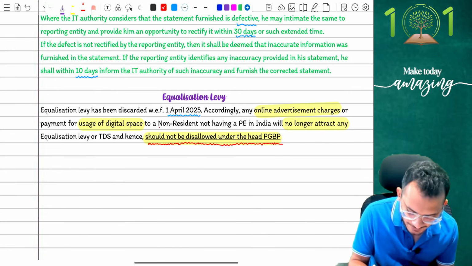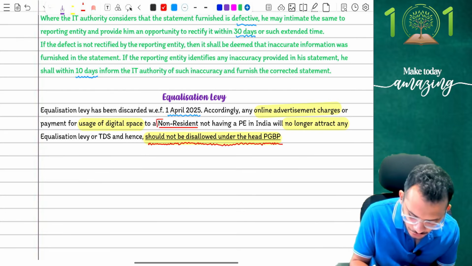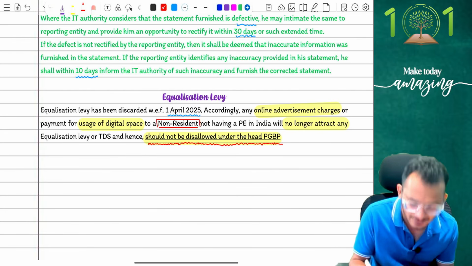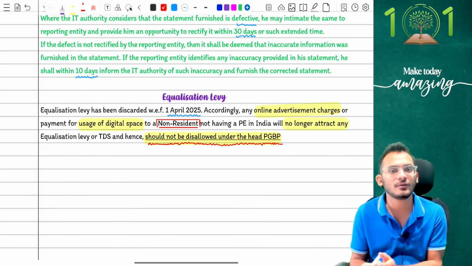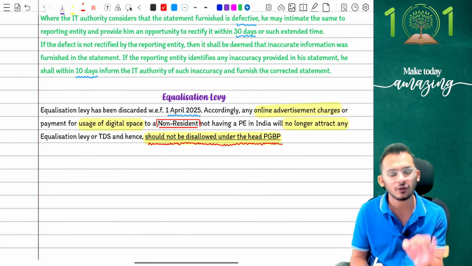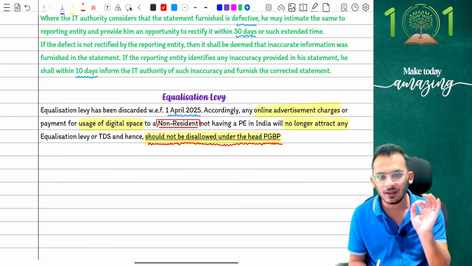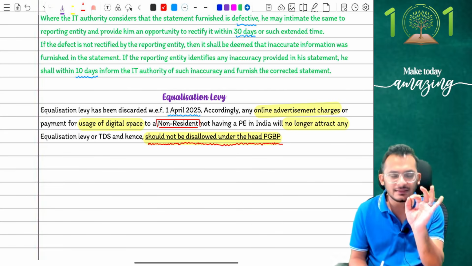Focus on the word non-resident. A non-resident should be the one receiving this payment. If that is the case, equalization levy will not apply. TDS was anyway not applicable, and therefore TDS amount will be 0, equalization amount will be 0, PGBP adjustment will be 0.